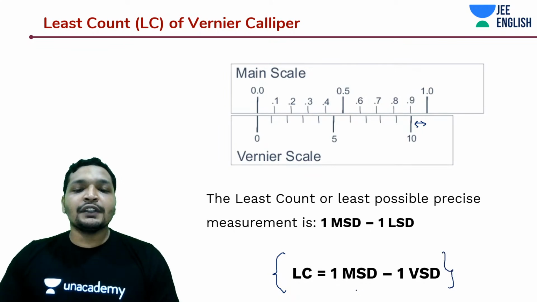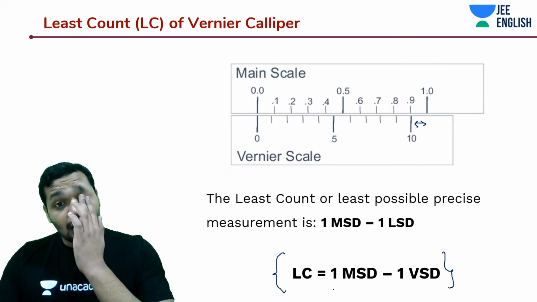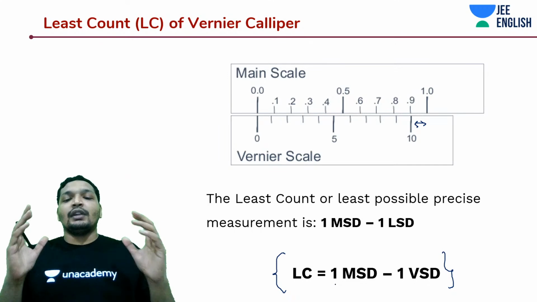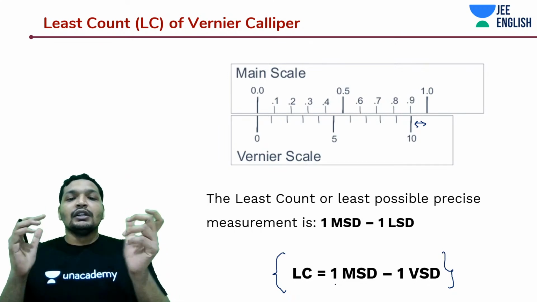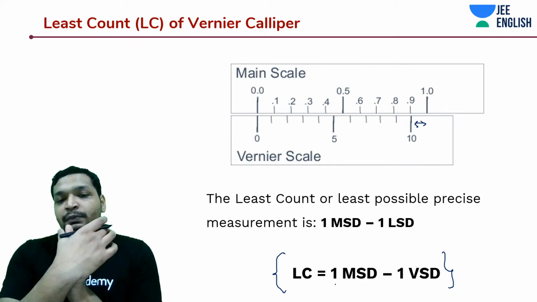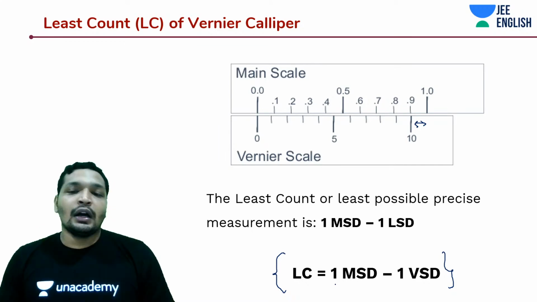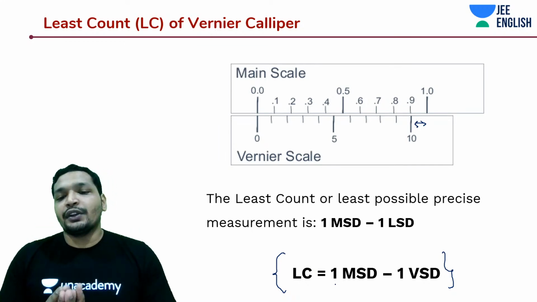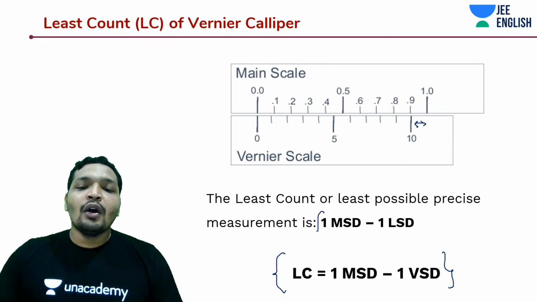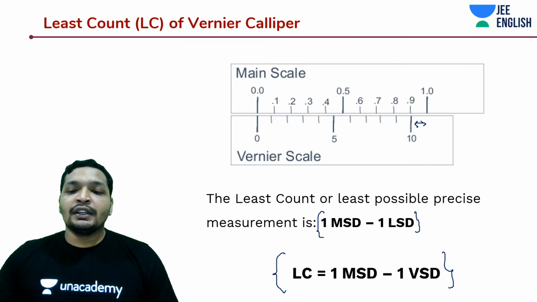Okay, a little bit of engineering here and there. It's not a very straightforward calibration. What they have done is take a Vernier scale and a main scale. You put an object between those jaws that you saw, and between those jaws they would be able to assess exactly what that extra reading is going to be. You will understand it as we move forward. So the least count is 1 main scale division minus 1 Vernier scale division.